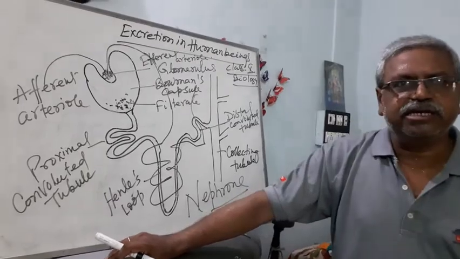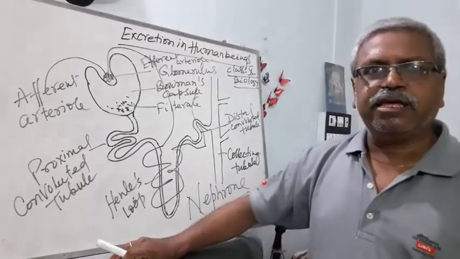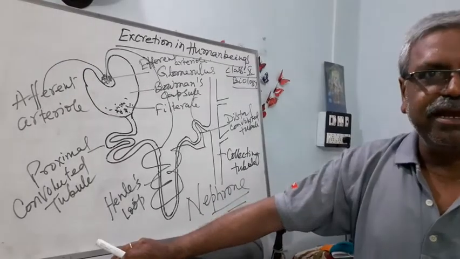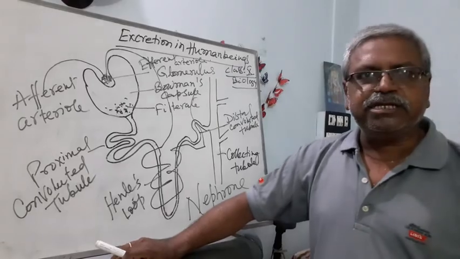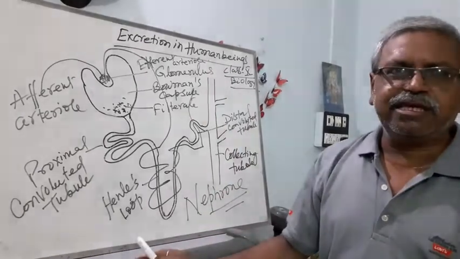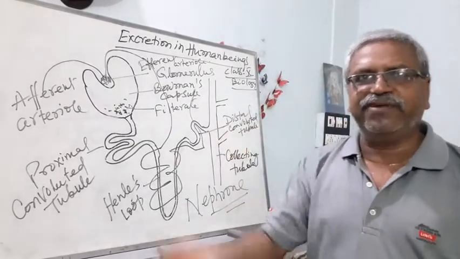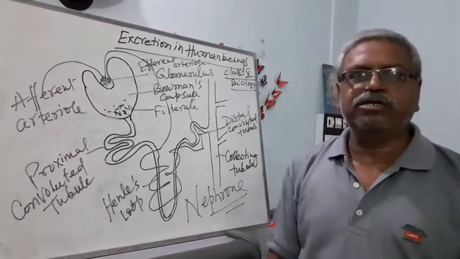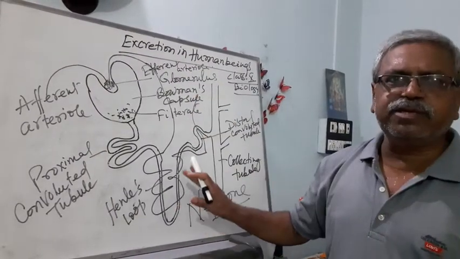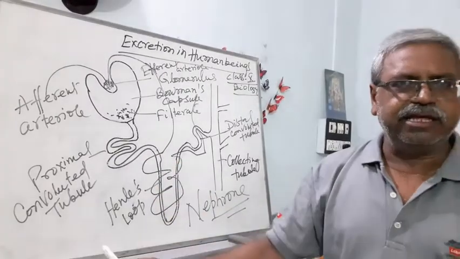The remedies: there are two types of remedies. First, the permanent remedy is the transplantation of the kidney, and second, the temporary remedy is dialysis. The man is put on a dialysis machine and the whole blood is filtered artificially outside the body. This is the whole portion of excretion in animals.